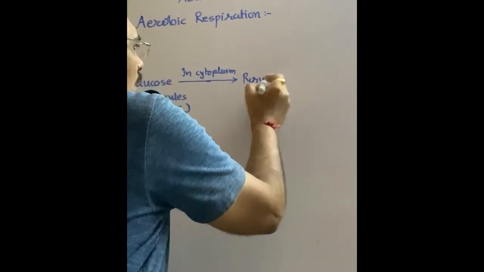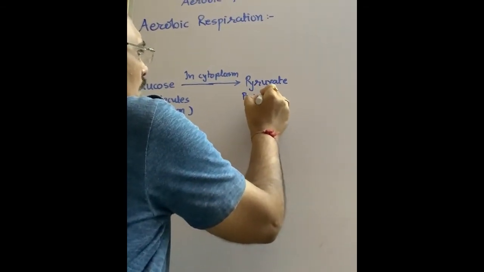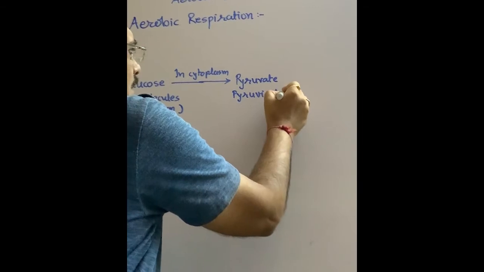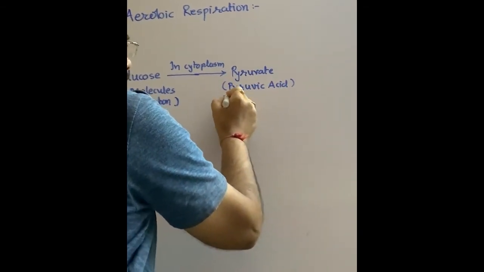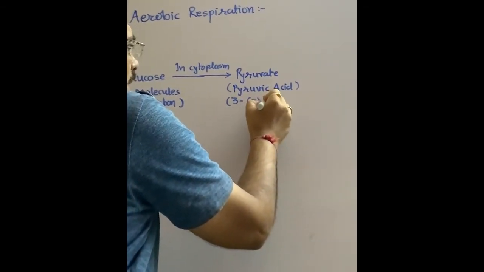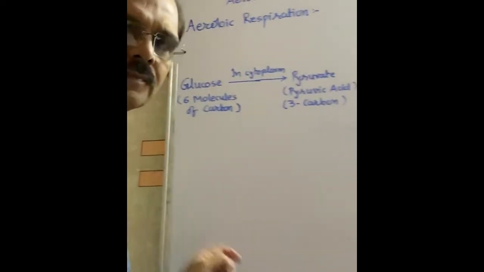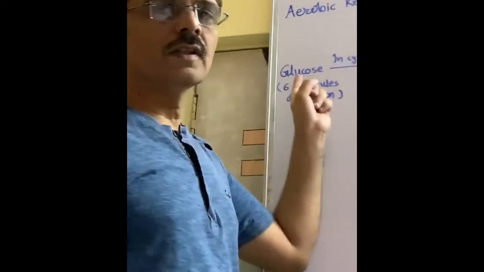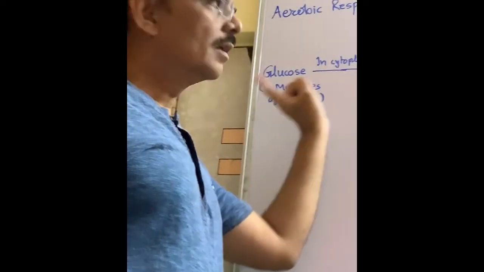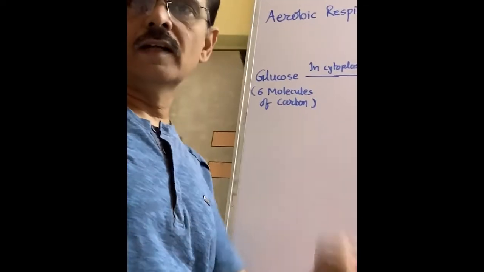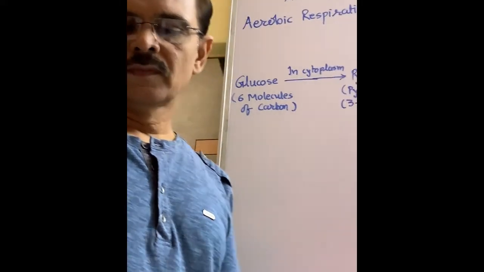So glucose undergoes degradation in the cytoplasm and converts into pyruvate having 3 carbon molecules.